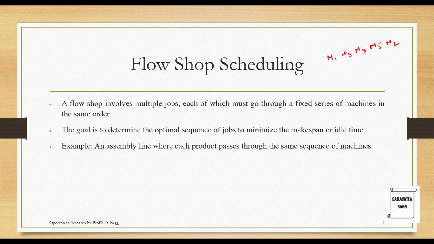So you want to know what is the optimal sequence of the jobs. So say there are 5 jobs, so you can have this order 1, 4, 3, 5, 2. This order is what you want to know. An assembly line where each product passes through the same sequence of machines. So in assembly line, yes, while you are making a particular product, it has to go through the same sequence of machines. So you want to know in which order you are going to place your jobs.